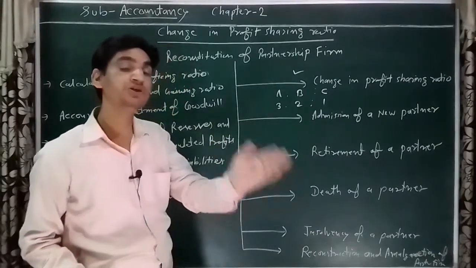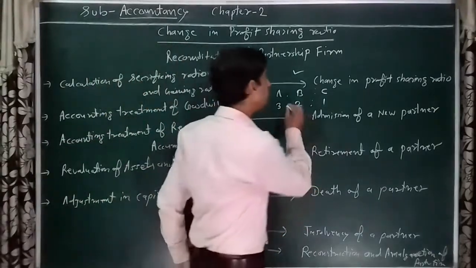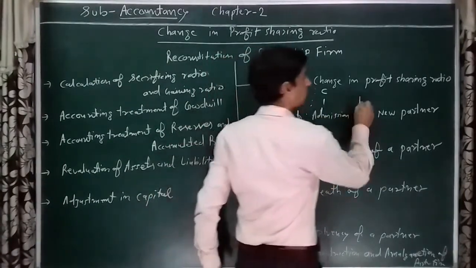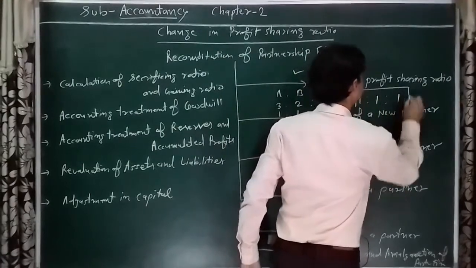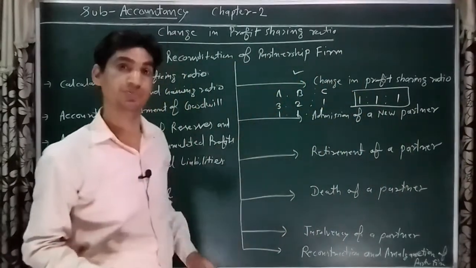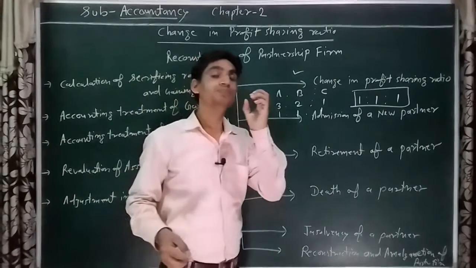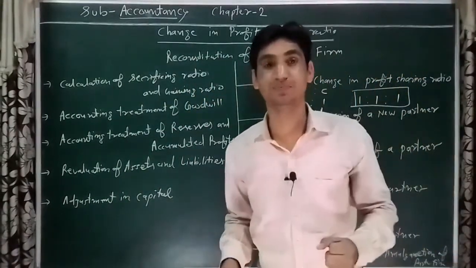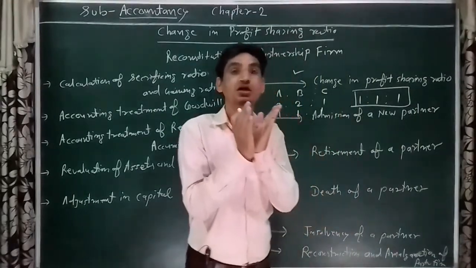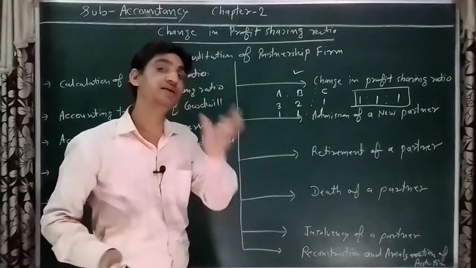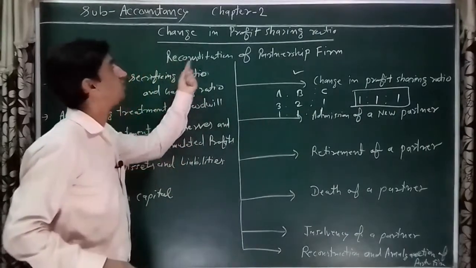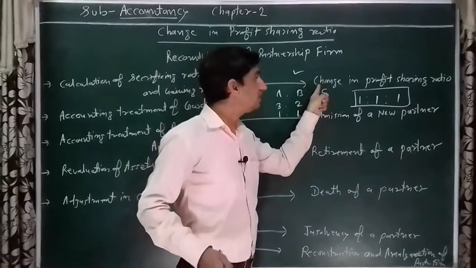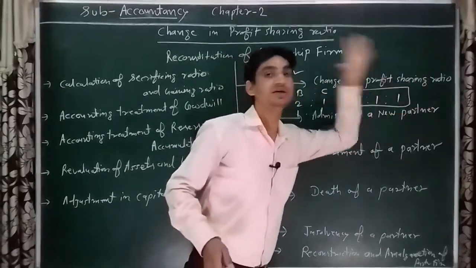After that date, their new profit sharing ratio will be 1:1:1. As you know, profit sharing ratio is a content of the partnership deed. When any content is changed in the partnership deed, that is called the reconstitution of partnership firm. So the first condition is a change in profit sharing ratio.